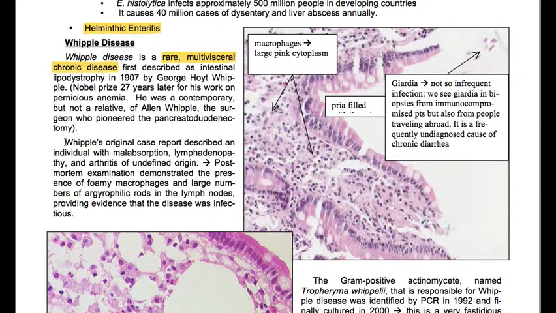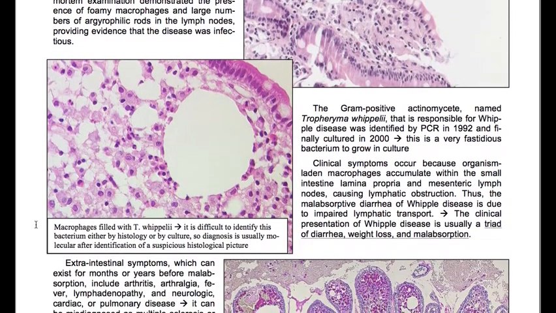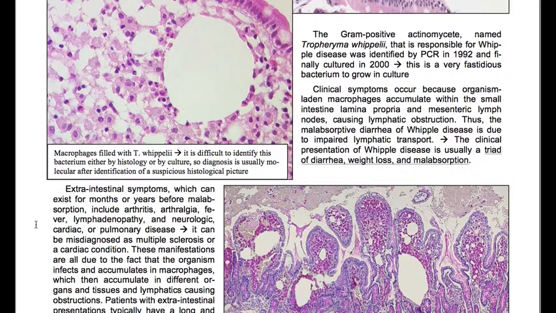The gram-positive actinomycete, named Tropheryma whipplei, that is responsible for Whipple disease, was identified by PCR in 1992 and finally cultured in 2000. This is a very fastidious bacterium to grow in culture.